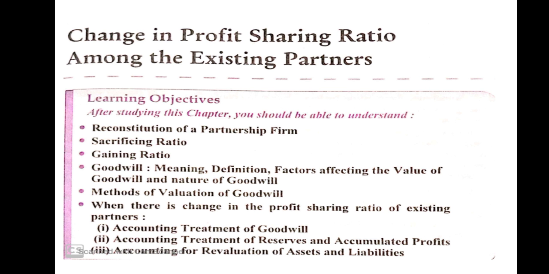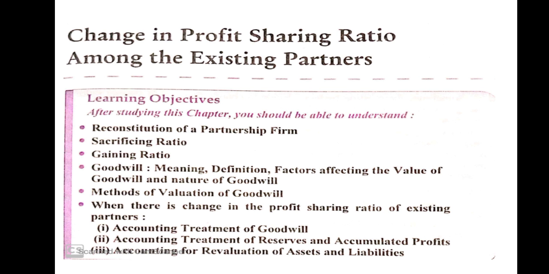For unrecorded liabilities, the entry is revaluation account debit to unrecorded liability. The difference of the revaluation account will be distributed between the partners in the old ratio. If there is a revaluation profit, revaluation account debit to old partners' capital account in the old ratio. If there is a loss, old partners' capital account debit to revaluation account in the old ratio.